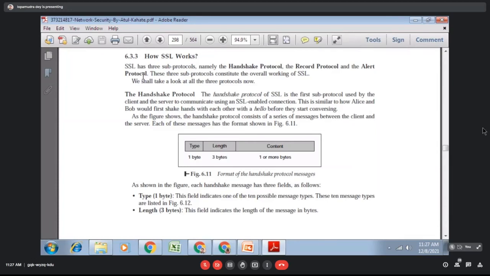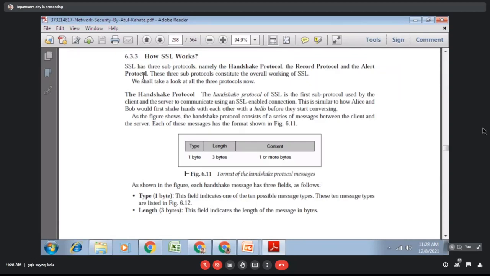Handshaking is done for authentication purpose. The record protocol is used for confidentiality. And what is the use of the alert protocol? Error handling. If any kind of error occurs during the transmission, it is handled by the alert protocol.